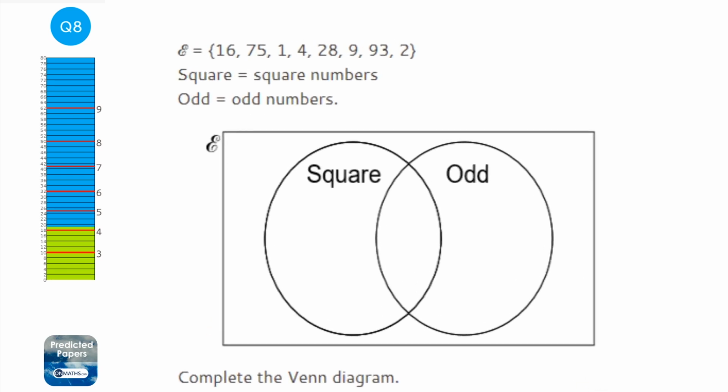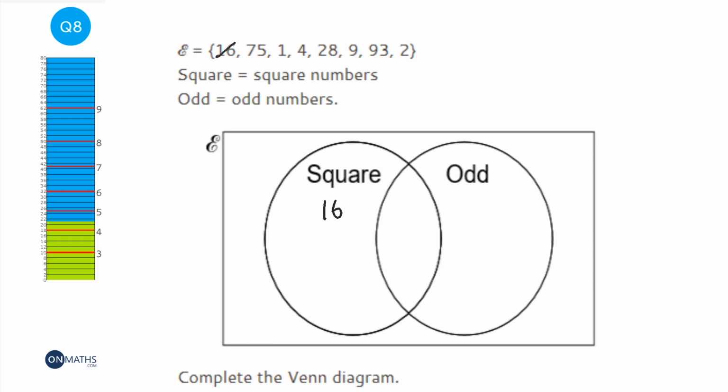Okay, so I'm asked to complete the Venn diagram, and the E at the top I like to think stands for everything. So all of those numbers need to fit somewhere in this Venn diagram. And we're going to put the square numbers on the left and the odd numbers on the right. Now there's different methods of doing this. What I like to do with this type of question is just do it one at a time. So we're going to start off with the 16. Now 16 is a square number but it's not odd. So I'm going to leave that here.